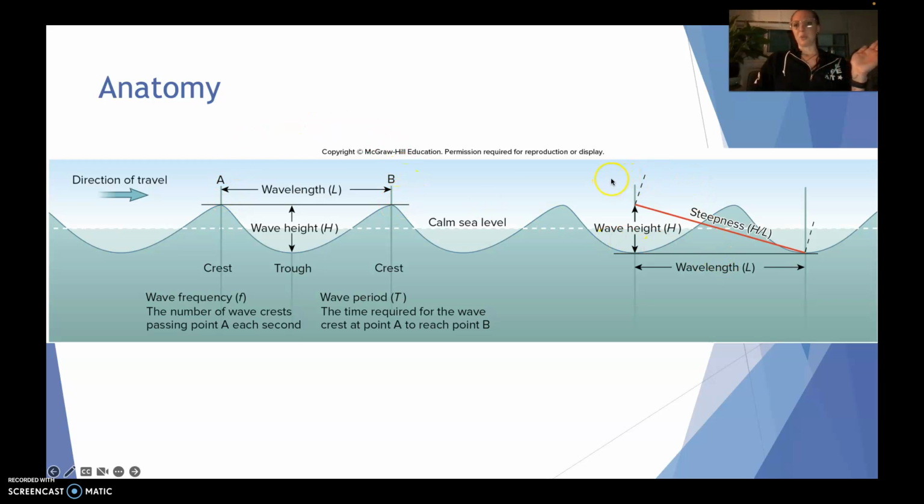Some other things here would be steepness. The steepness of the wave is actually going to come into play when we talk about when waves break and how waves break. When that happens, it actually mathematically has to deal with the steepness of the wave, which I find to be quite fascinating. And I want to also mention here the calm sea level. Generally, if there were no waves going on, this is what we would observe. This particular level here would kind of be like the in-between.